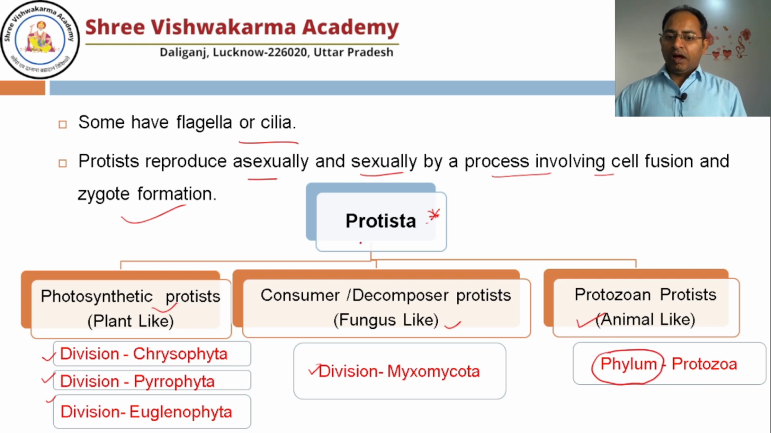Under the Protista, the protists which are plant-like we call the photosynthetic protists, and there are a total of 3 divisions that we have to discuss: Chrysophyta, Pyrophyta and Euglenophyta. The protists which have fungus-like characters, we have to read in the division Myxomycota, and the protists which have animal-like characteristics, we have to study in the phylum Protozoa. So let's discuss them one by one.